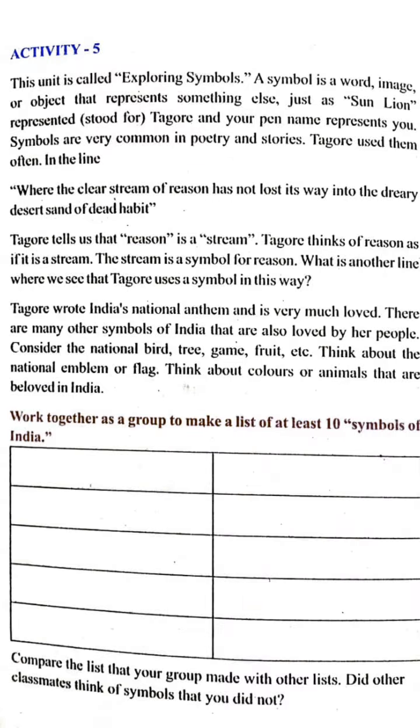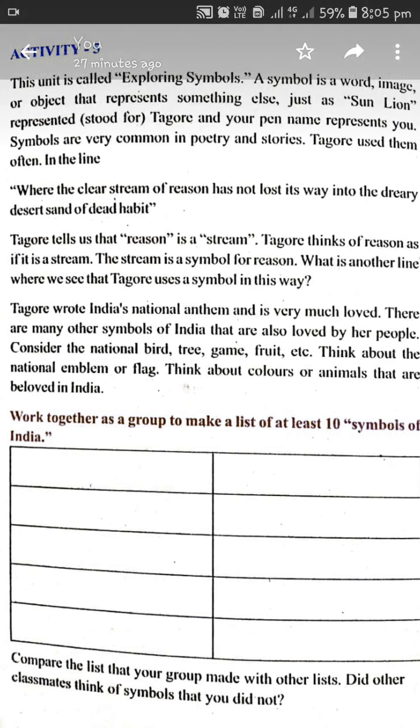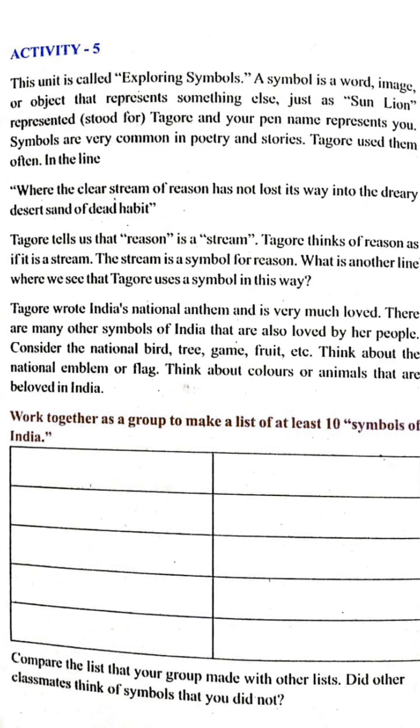A symbol is a word or image or an object that represents something else, just as Sun Lion represents or stands for our well known poet Rabindranath Tagore. So whenever you see the word Sun Lion, you will directly find the image of Rabindranath Tagore in your mind. So this particular word Sun Lion is a symbol for Rabindranath Tagore.